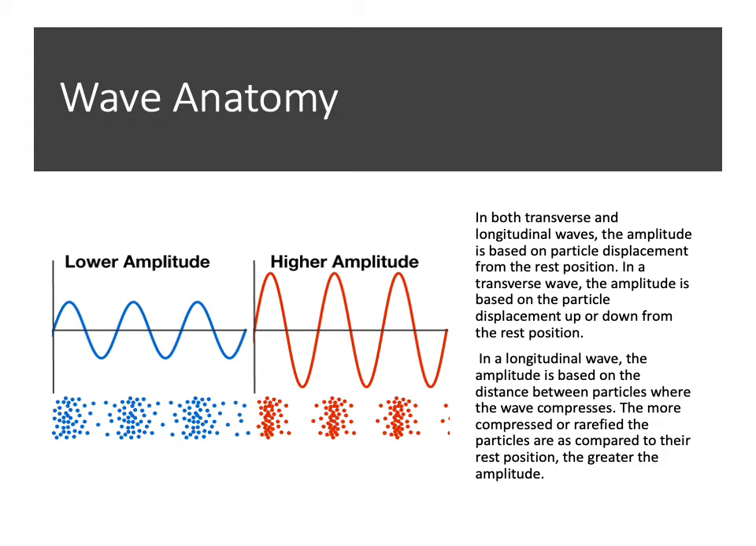And the best way to see this, if those big words are confusing your brain, is just to compare the two pictures. The one on the left shows low amplitude. Look at the dots below in the longitudinal wave and look at how they are different to the higher amplitude longitudinal wave. There's a definite difference in how the particles are arranging themselves.